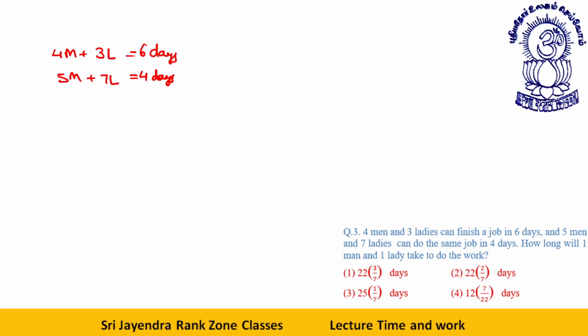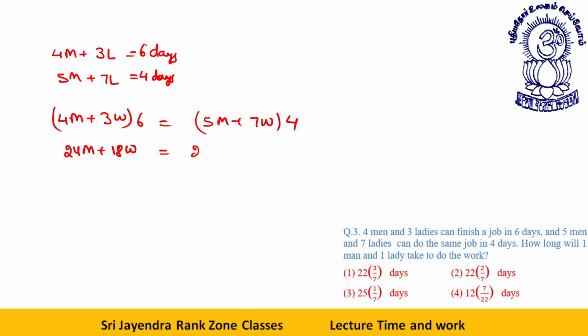when we solve these sort of questions, what we do is we write like this: four men plus three women into six, five men plus seven women into four. So now what we have: 24 men plus 18 women is equal to 20 men plus 28 women. That way, 4 men is equal to 10 women, or 1 man is equal to 2.5 women.